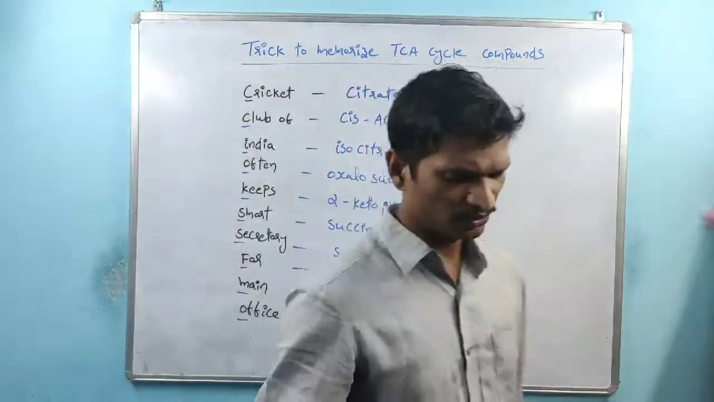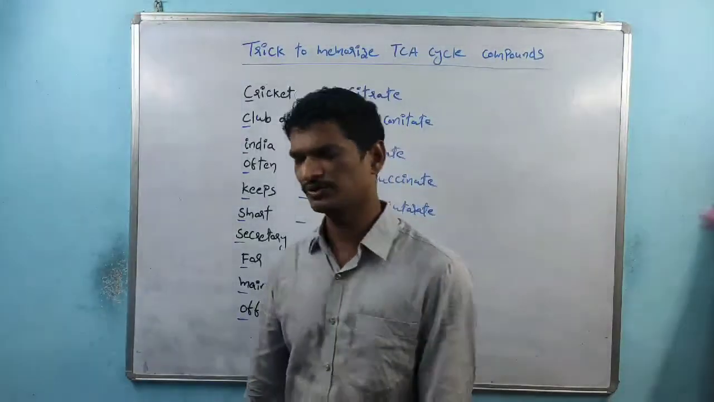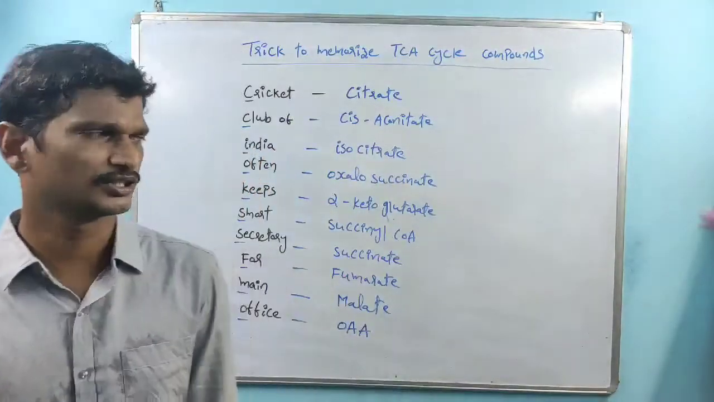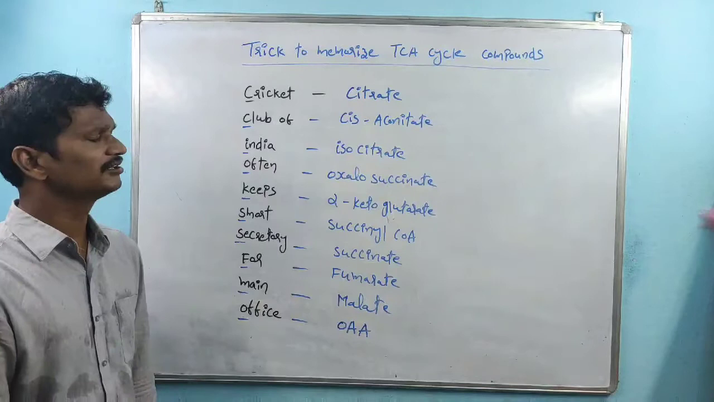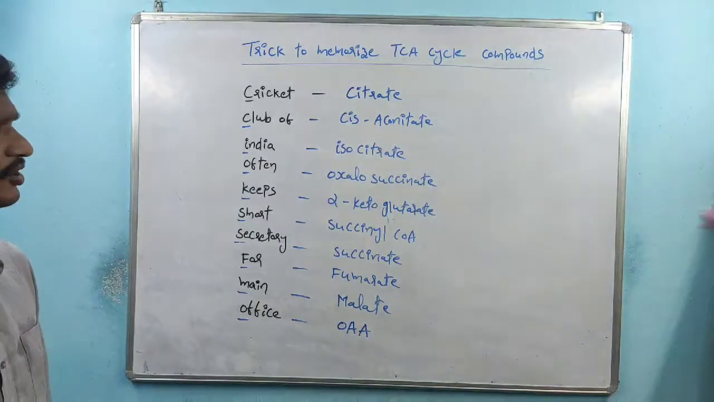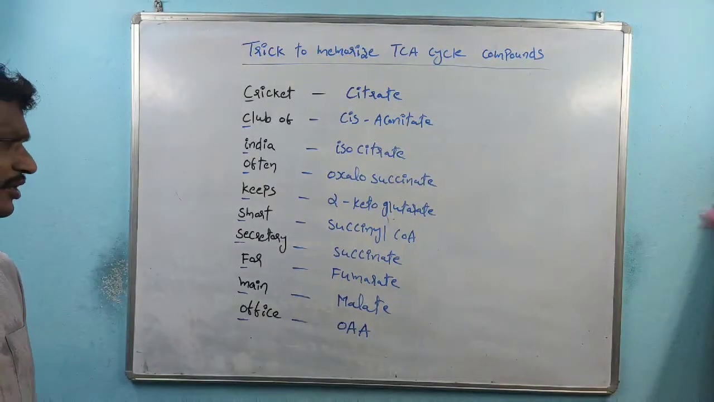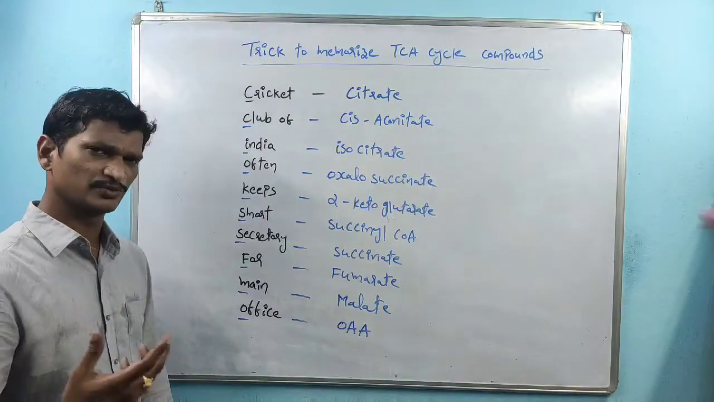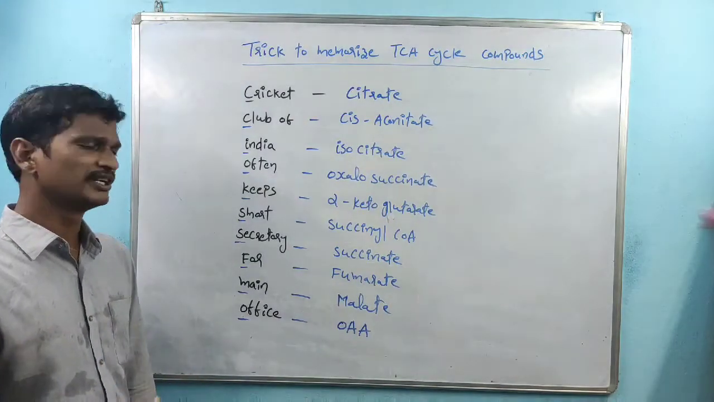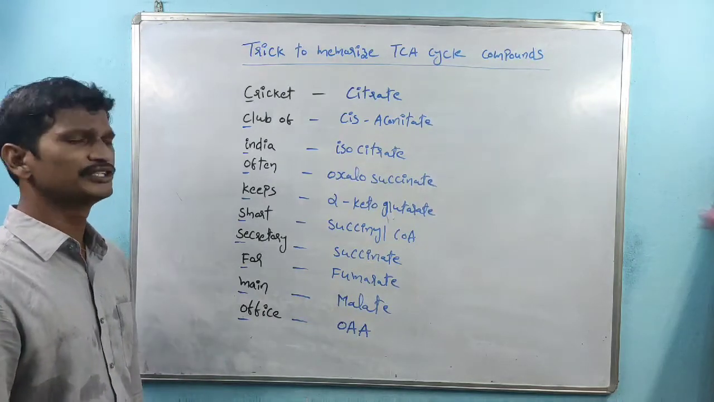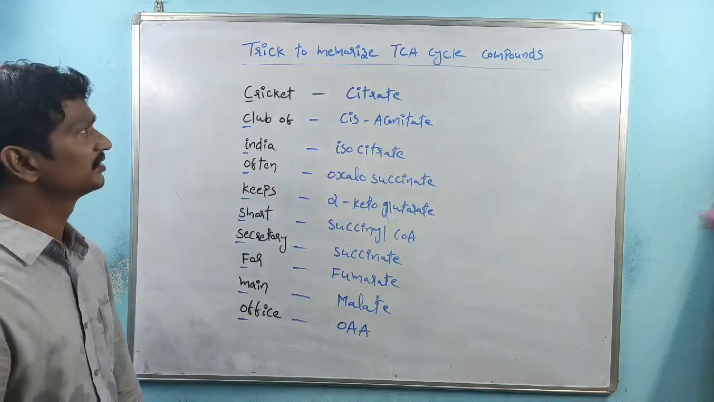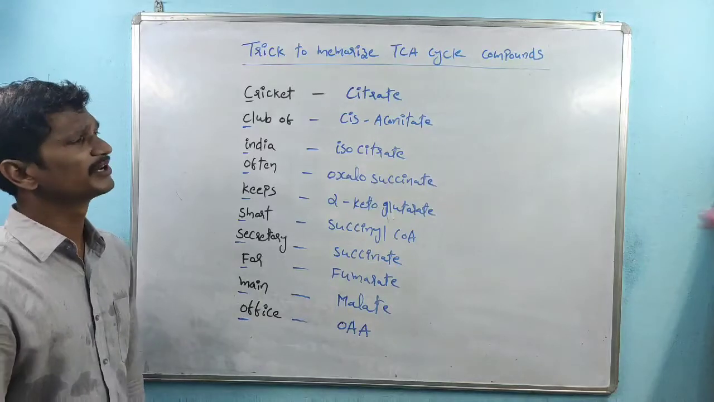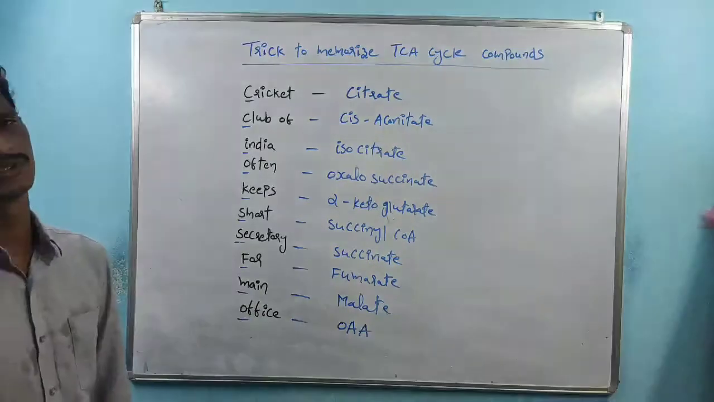So that is about the compounds which are produced within the TCA cycle. This is a very easy trick. This is the order. If we remember this order, then we can easily identify which product is produced where: NADH plus H plus production, GTP production, FADH2 production. Very easy to remember if we remember this order, right? That is the trick to memorize the TCA cycle compounds.